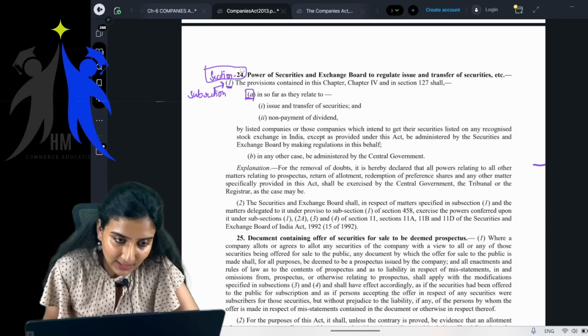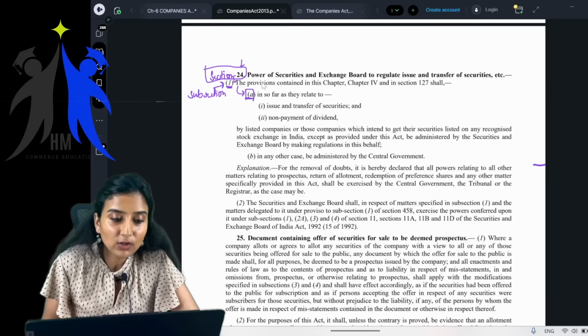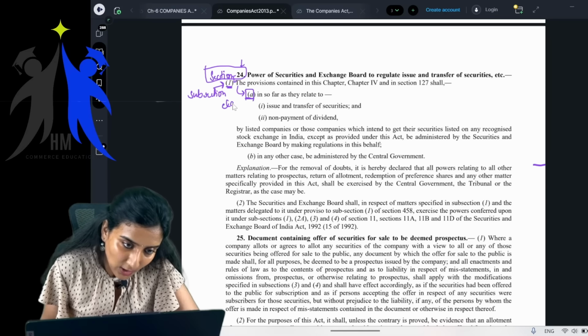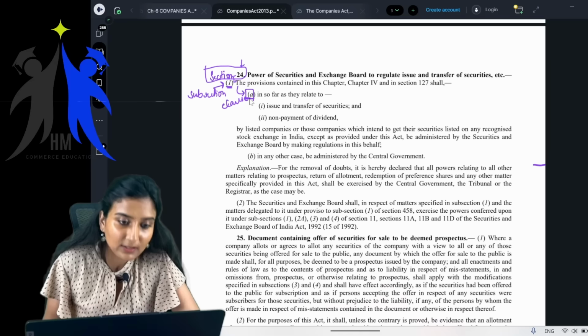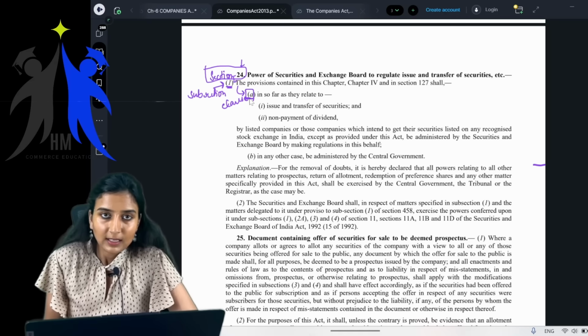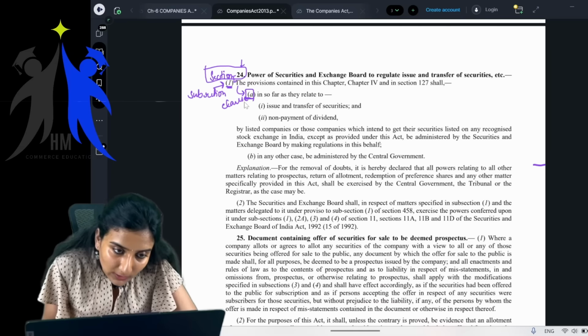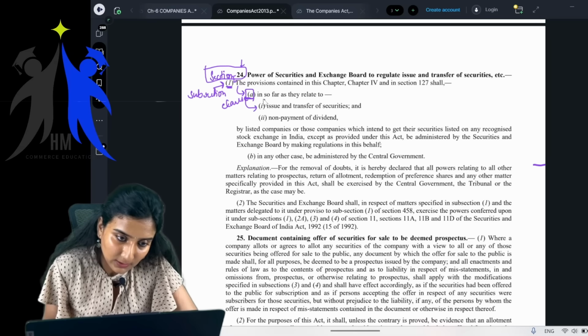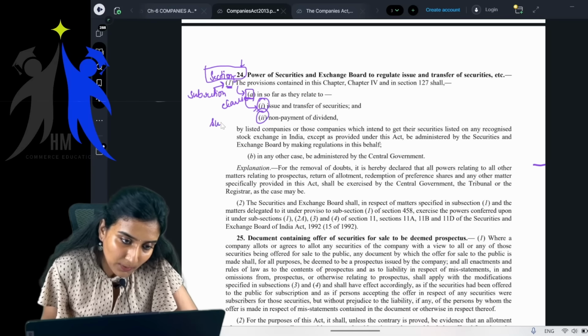See, this is section. Below the section comes subsection, and under this subsection we have something called clause. These are called clauses. Getting my point? Below the clauses, what are these? These are called subclauses.